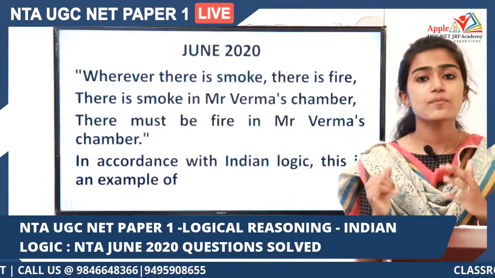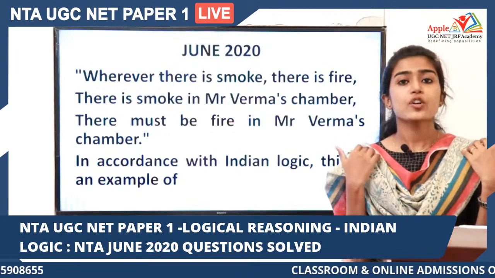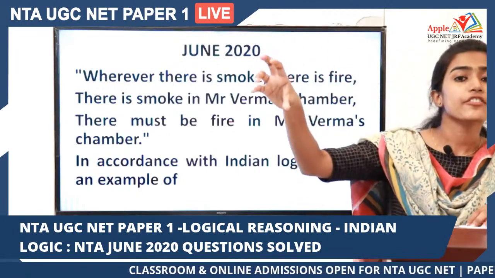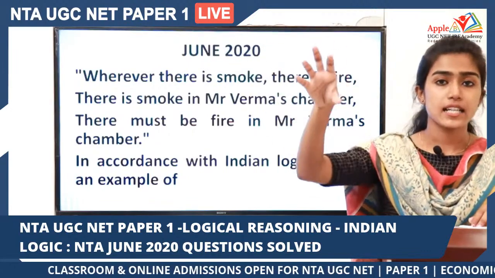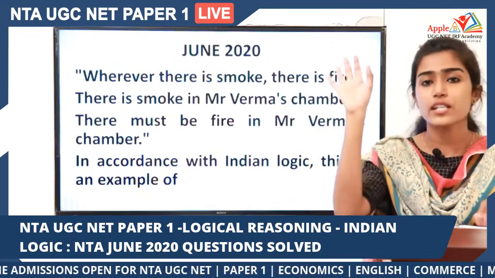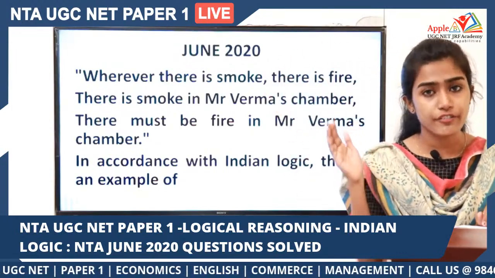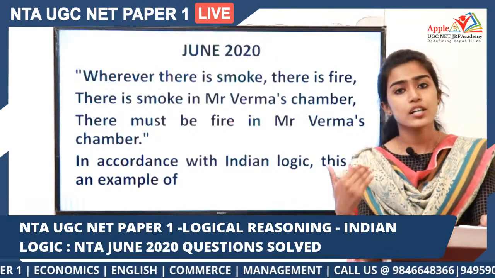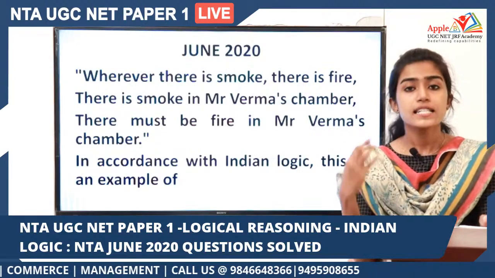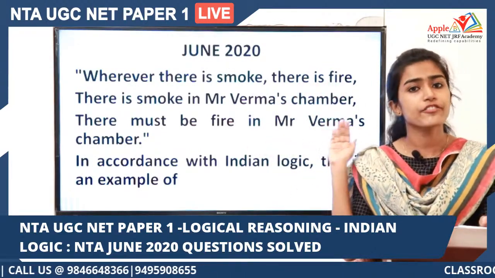Wherever you see smoke, you infer the presence of fire there, right? When you're going through a road, when you're seeing a hill there, and if smoke is coming from that hill, you automatically assume that, okay, there is a presence of fire. You don't have to see the fire. If you're just seeing the smoke, you automatically infer the presence of fire there. If you're walking through a street and suddenly smoke is coming out of an apartment, suddenly you will infer the presence of fire in that apartment. You don't have to see the fire coming out of it.